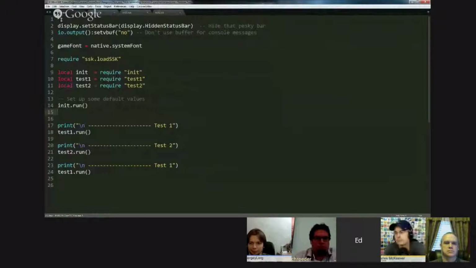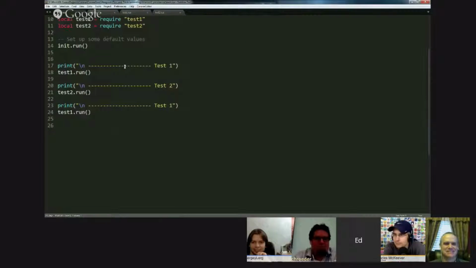So what does this main.lua do? I do my normal stuff. I get rid of the status bar. I set the buffering the way I like it. I set a variable that's used by SSK for the default game font. And then I load SSK. So this example uses the entire SSK library. I'm too lazy to separate out the bits for you this time. Sorry. So everything in SSK comes for the ride.